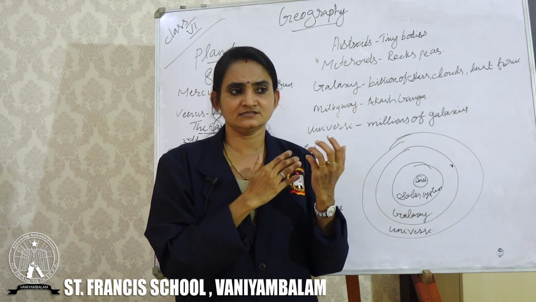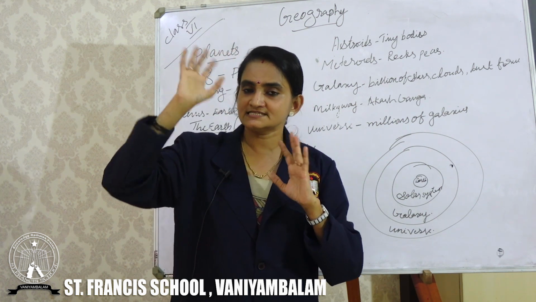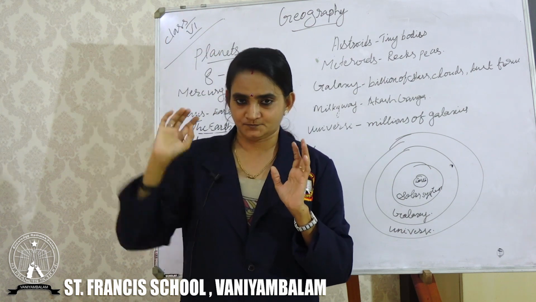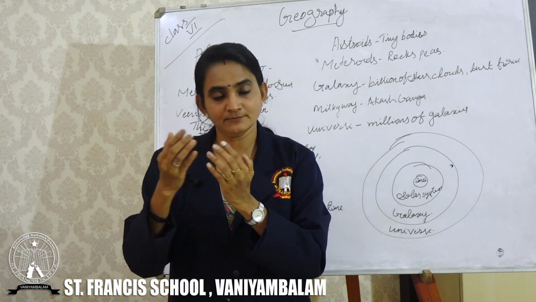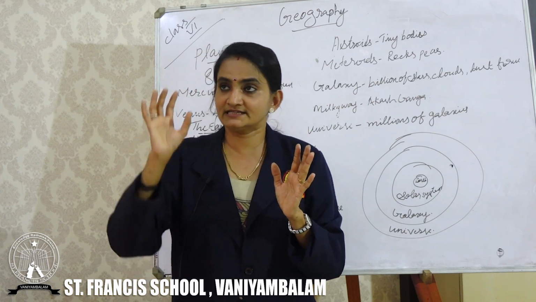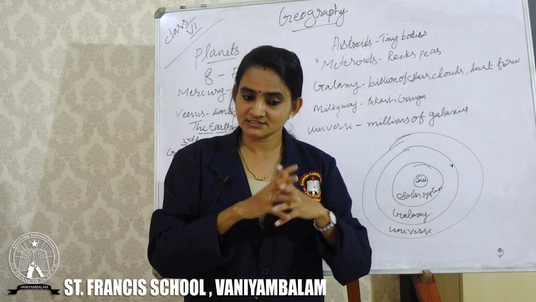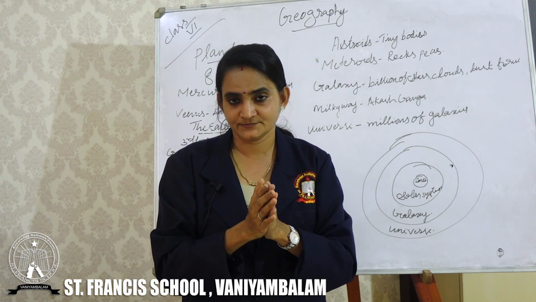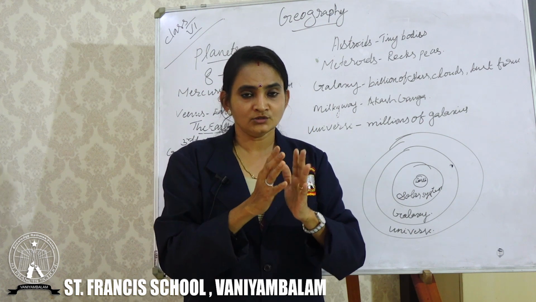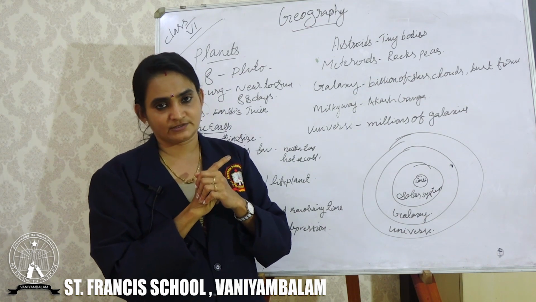See, in the ancient period, people believed that in the sky there is a river, a river flowing with light. That's why the name Akash Ganga came. Okay, so our solar system is a part of the Milky Way galaxy.